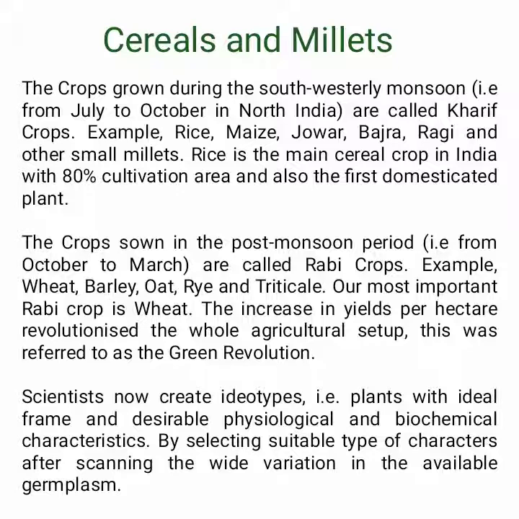The crops sown in the post-monsoon period, i.e. from October to March, are called rabi crops. Example, wheat, barley, oat, rye and triticale. Our most important rabi crop is wheat. The increase in yields per hectare revolutionized the whole agricultural setup. This was referred to as the Green Revolution.